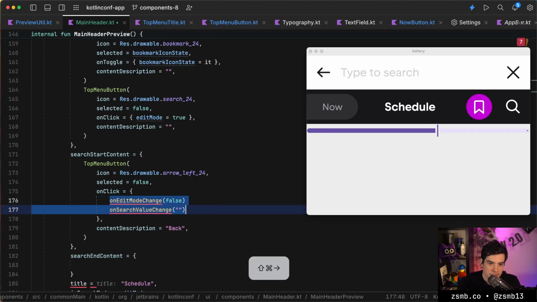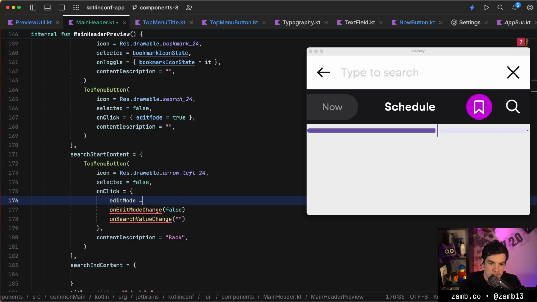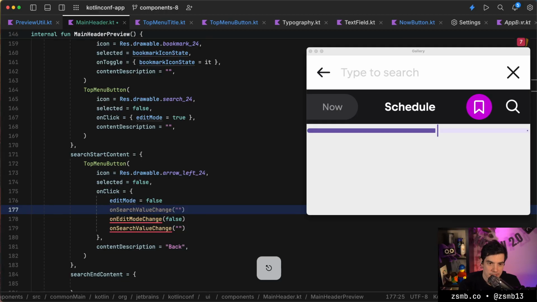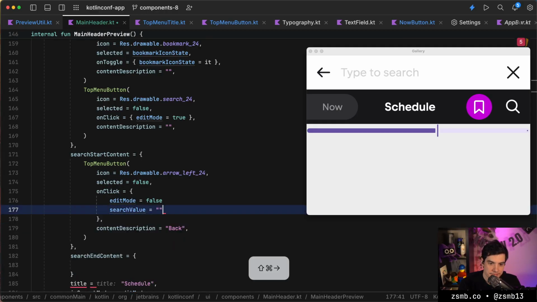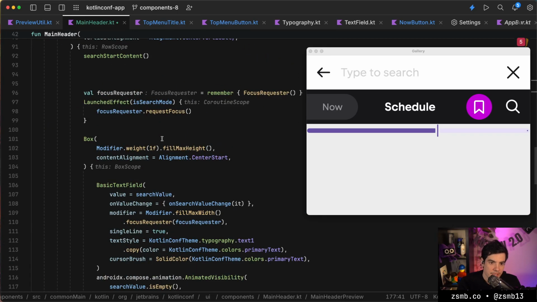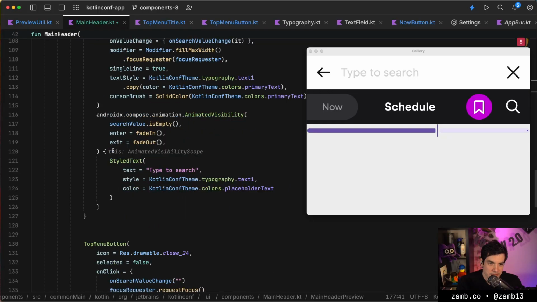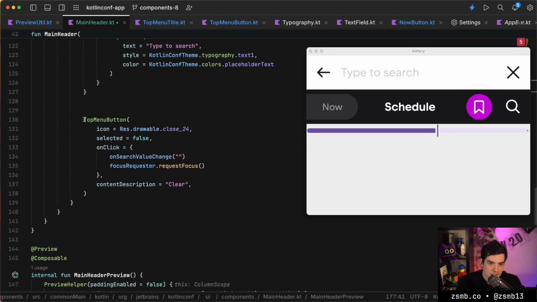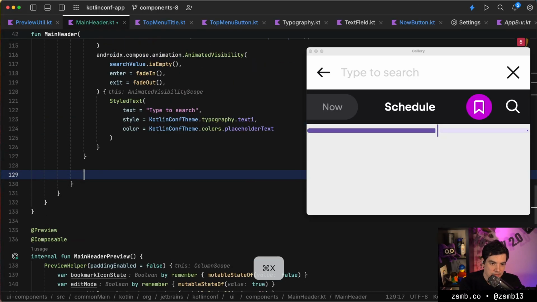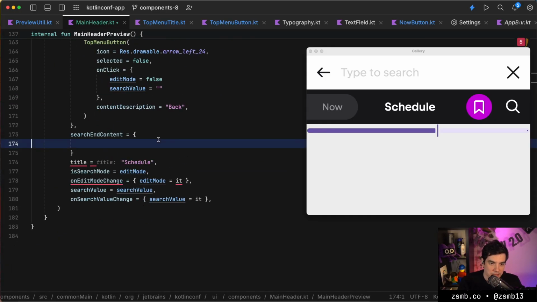And whenever, yeah, so this changes edit mode to false, and it changes search value to empty. Yeah, I don't know if this is worth pushing to the call site, or if this should be contained by the component. Again, I picked a very complex component to build on stream.